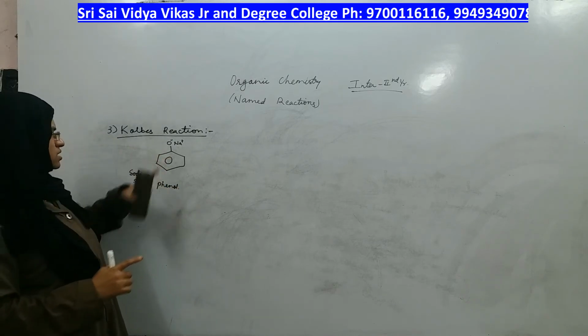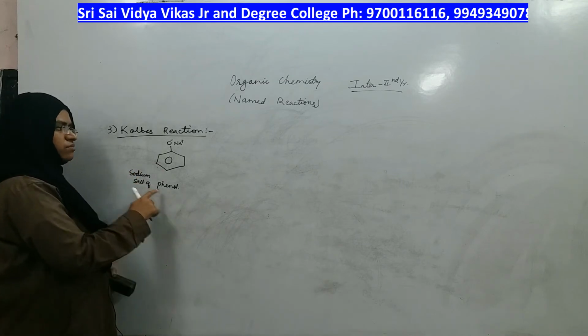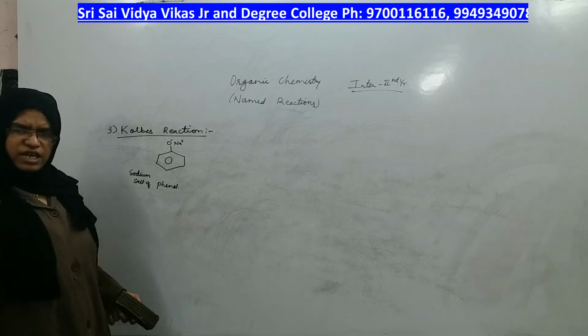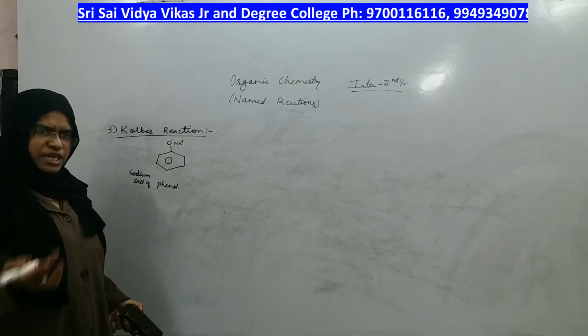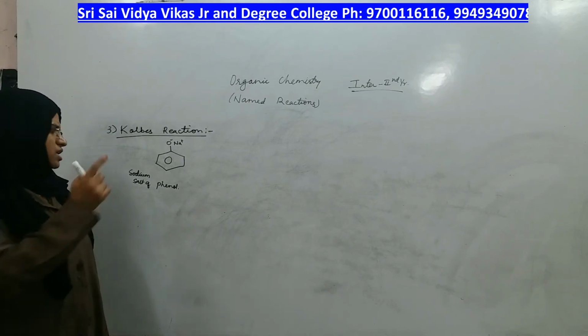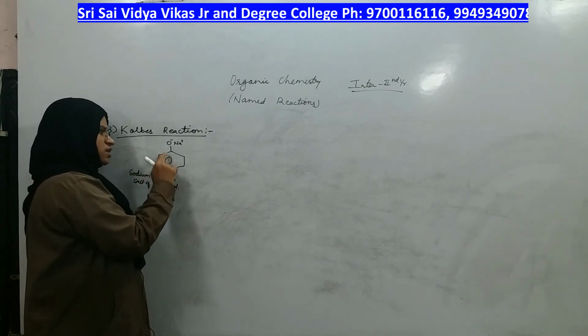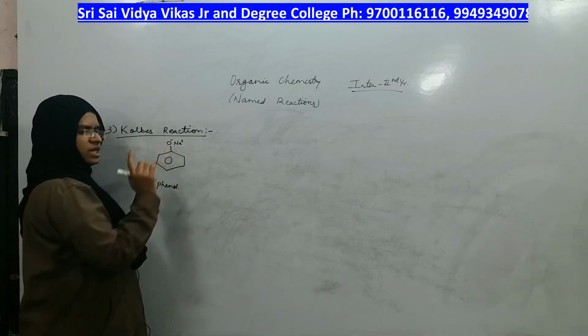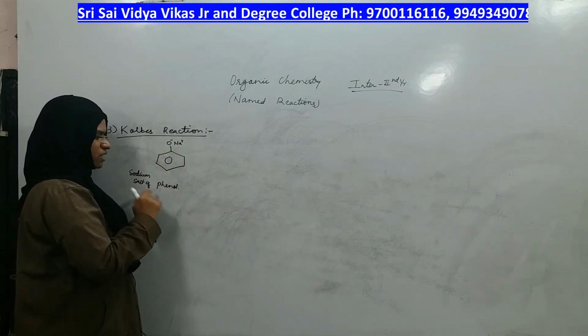What is the name of this? Sodium salt of phenol. Because if I take phenol as OH, it is very less reactive. The reaction will be very slow. Therefore, to make the reaction fast, instead of taking benzene ring with OH, you have to take benzene ring with O minus Na plus, which is called sodium salt of phenol.